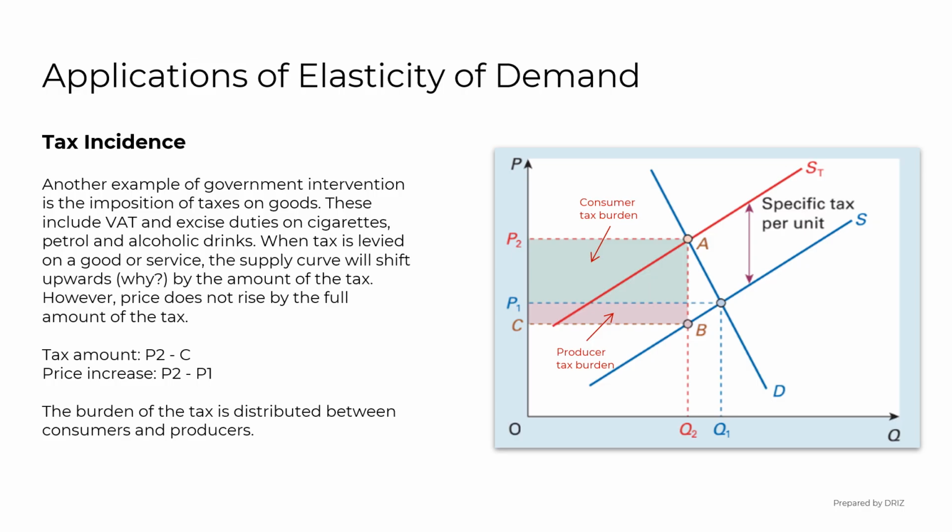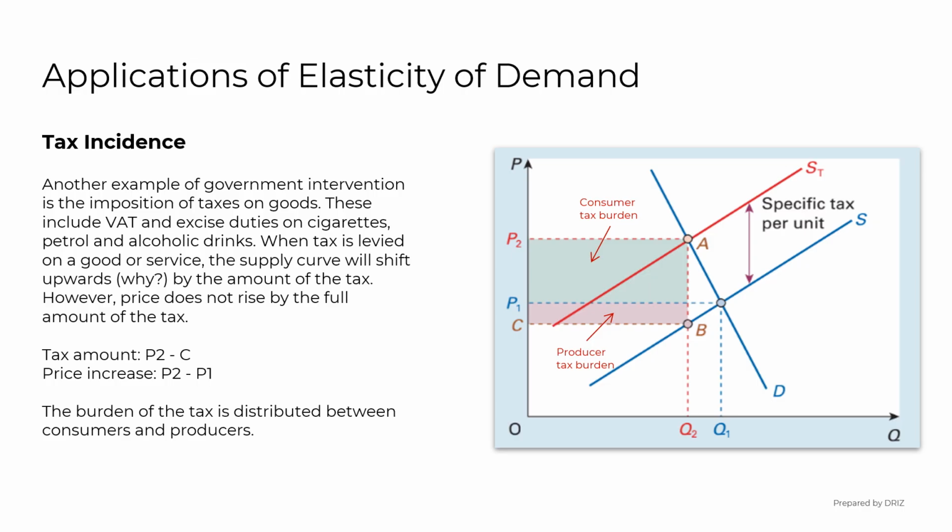However, the market price does not increase by the full amount of the tax. Instead, the tax burden is shared between consumers and producers. The taxed amount is P2 minus C, which is the vertical distance between the original supply curve and the new taxed supply curve. Price increase to consumers is P2 minus P1.